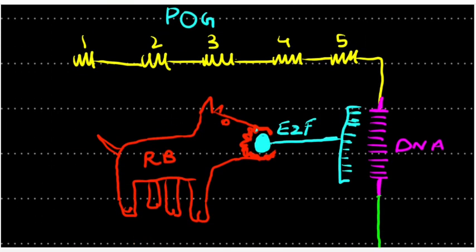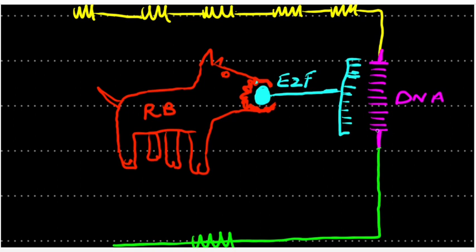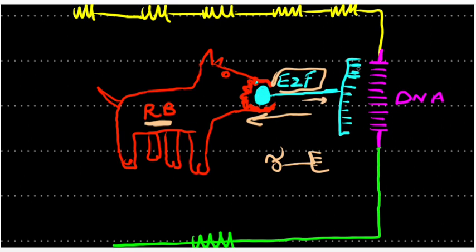Now here we see the DNA, and just behind this DNA we have a very special key known as E2F. This key is behind the DNA, and it is basically under the mouth of a dog, and this dog is known as RB protein, which is holding this key backwards. If this dog opens its mouth and the E2F is released, this E2F binds with DNA, and this binding causes DNA activation and the cell cycle undergoes.